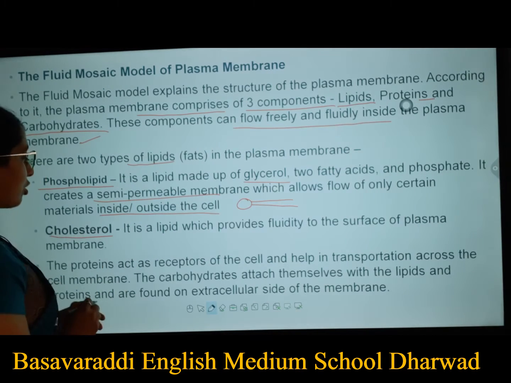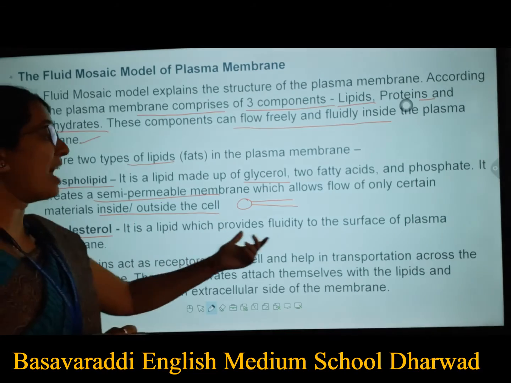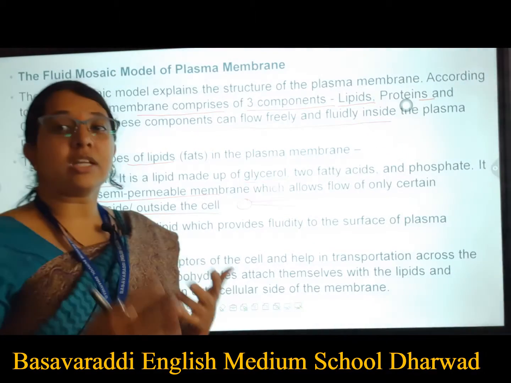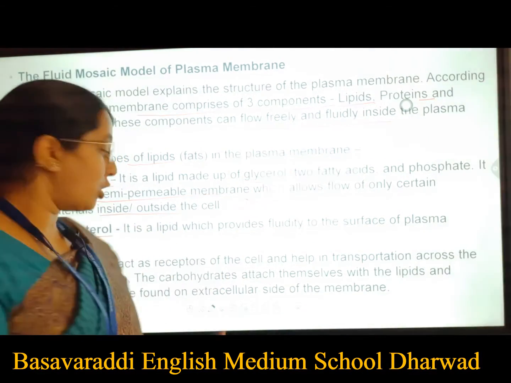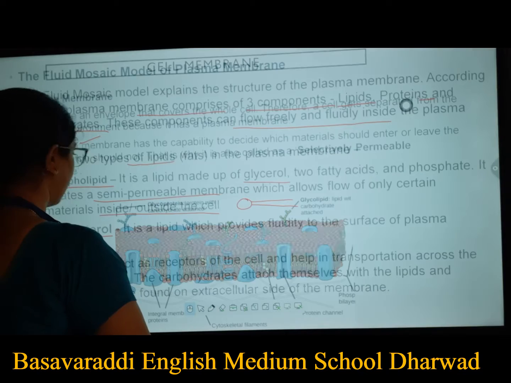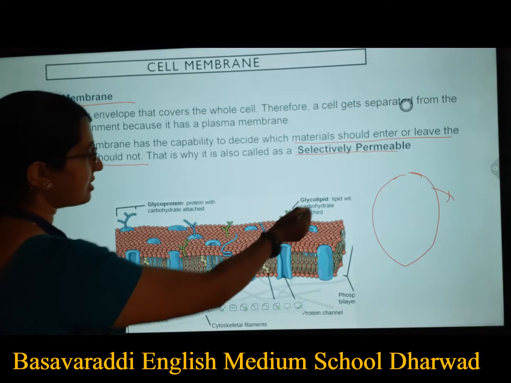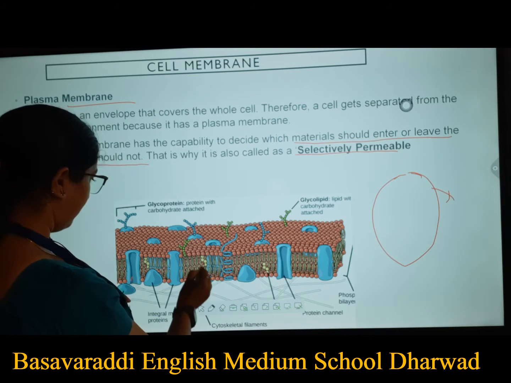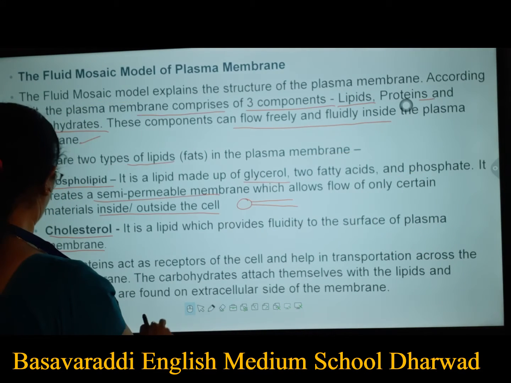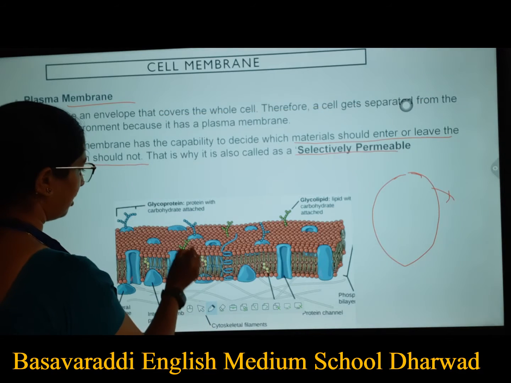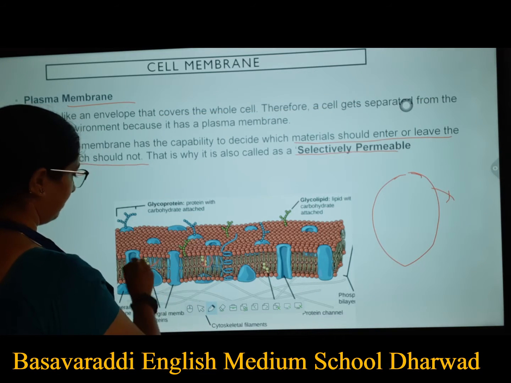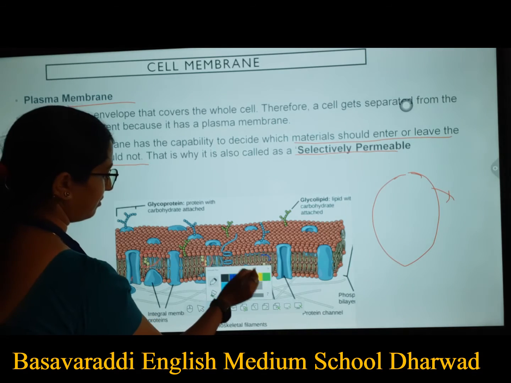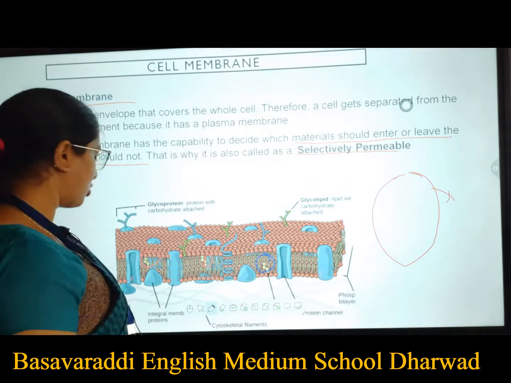Next we have cholesterol. It is a lipid which provides fluidity to the surface of your plasma membrane. So cholesterol, what does it do? It provides fluidity to your plasma membrane. You can see here we have glycoproteins, glycolipids, and down here we have cholesterol, the cholesterol molecules also here.